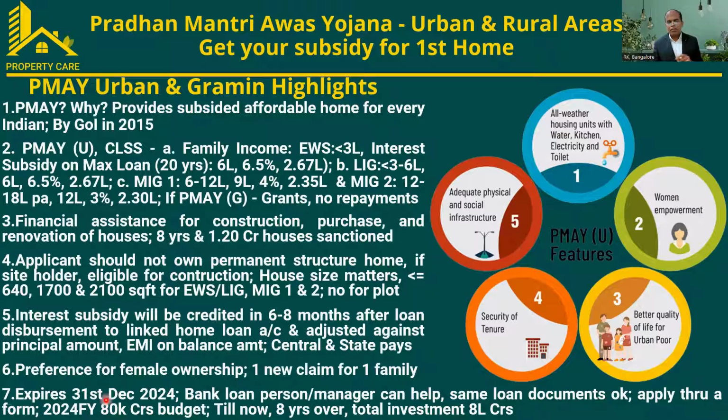This scheme expires on 31st, 2024, and the bank loan officer or manager can help. You can connect with them. Along with the same loan disbursement documents, you need to take another copy, for example, your income proof. Form 16 from the corporate, they'll give it, or if you are a business person, IT returns. They'll assess the income and fix the eligibility.